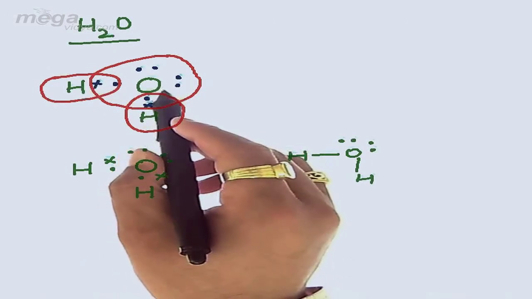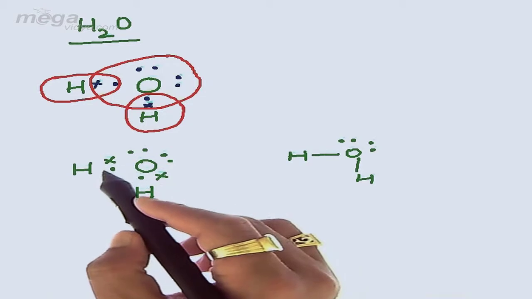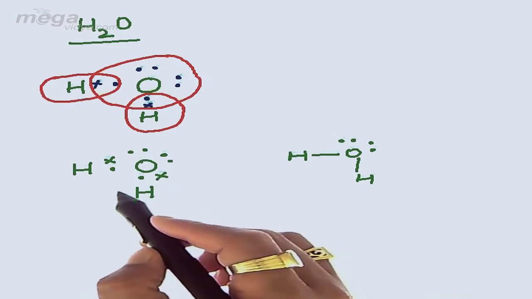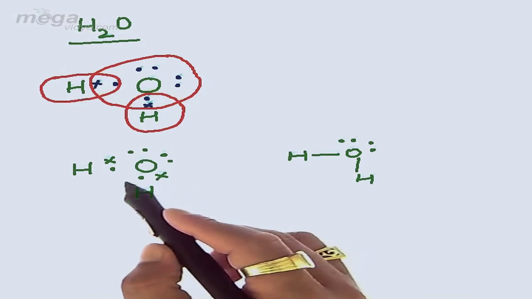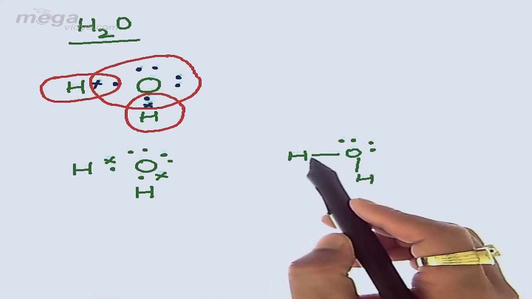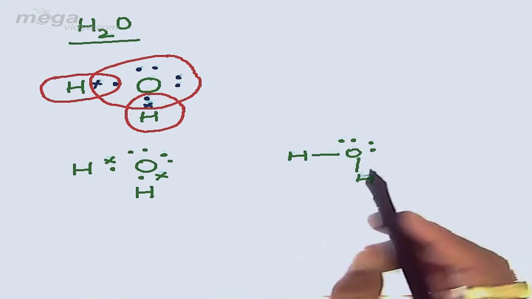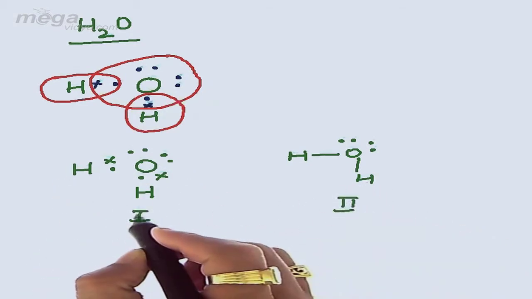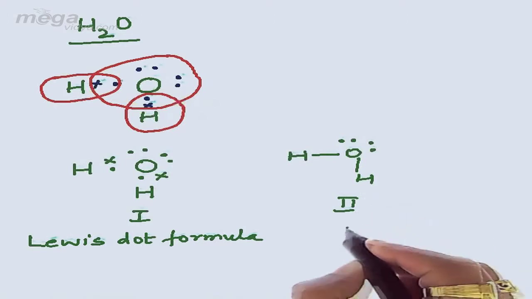Now using the first structure, we have drawn the second one, where we find that oxygen is having 8 electrons in its valency shell, attaining noble gas configuration, and hydrogen is acquiring 2 electrons in its valency shell, attaining a configuration similar to that of helium and hence getting stabilized. Here, since between the O and H atoms we have the involvement of 1 electron from both the atoms, we can represent this involvement by a single covalent bond also. Comparing these two, let us call this the first and this one the second. The first structure is representing the Lewis dot formula, while the second is representing the dash formula.